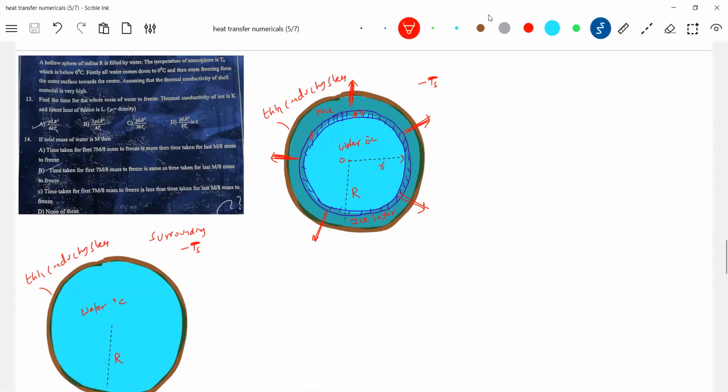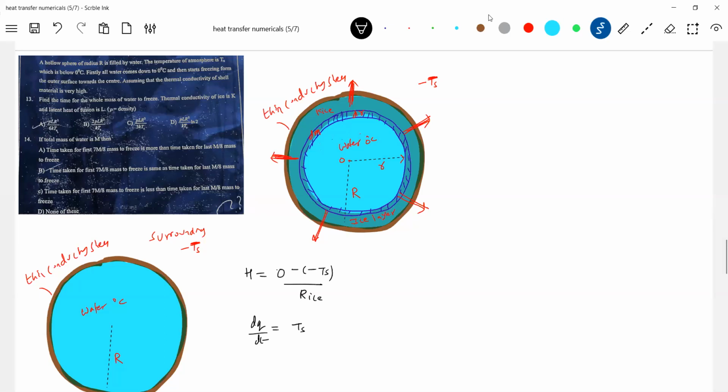Okay, now I'll write it. dm. Okay, shall we get into the problem? This one: H is equal to the power transferred by the ice layer, that is (T_s minus 0) by the resistance of the ice layer. What is the resistance? Okay, what kind of layer are you seeing?